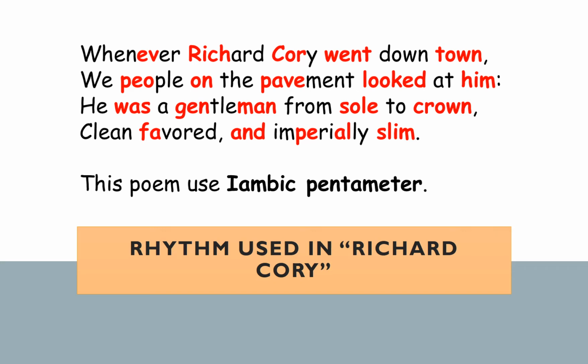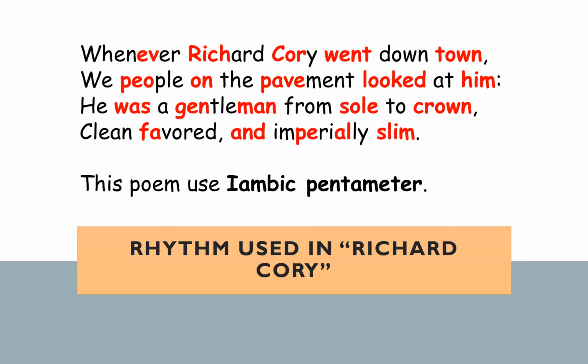The words that are in red are the words that seem to be stressed. And the syllables in black are unstressed, which means we say them just a little bit softer.